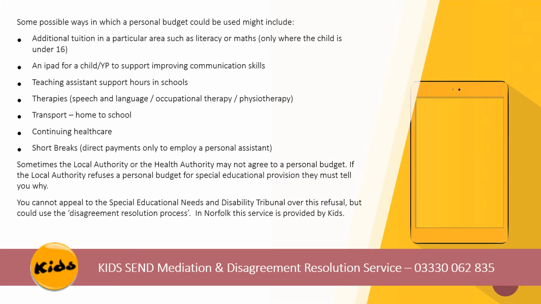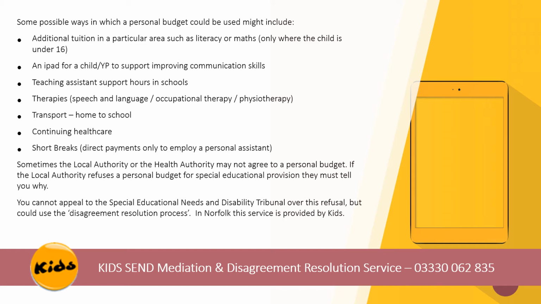Some possible ways in which a personal budget could be used might include additional tuition in a particular area such as literacy or maths, only where the child is under 16. An iPad for a child or young person to support improving communication skills. Teaching assistant support hours in school. Therapies such as speech and language, occupational therapy or physiotherapy. Transport home to school. Continuing healthcare. Short breaks. Direct payments only to employ a personal assistant.